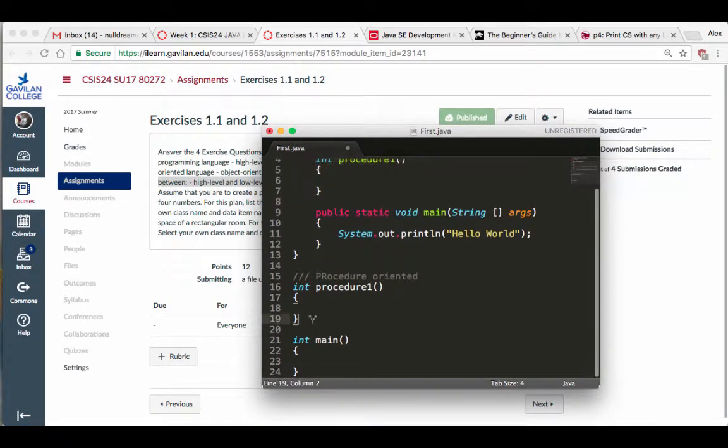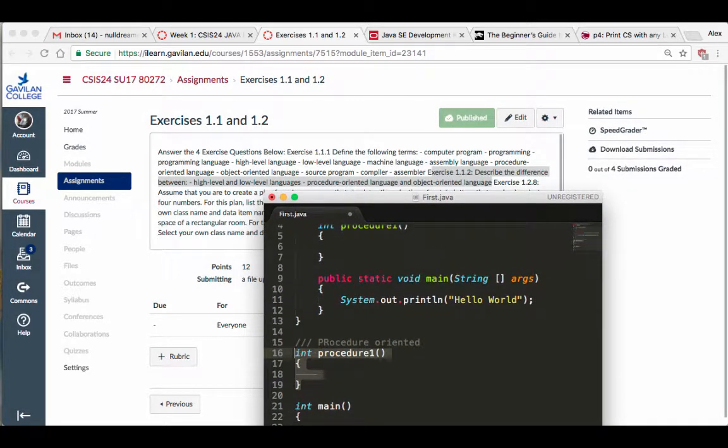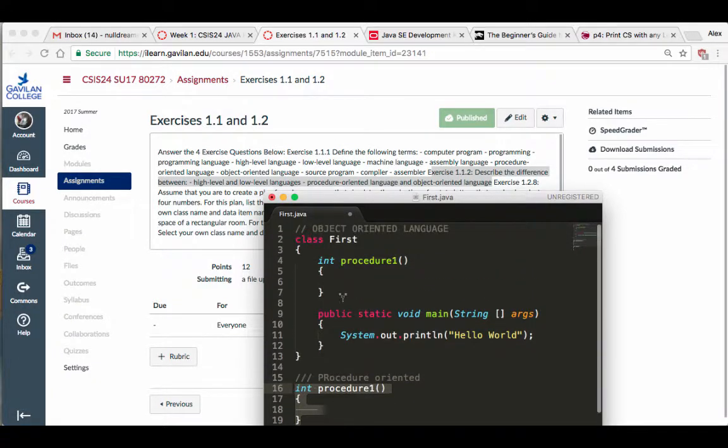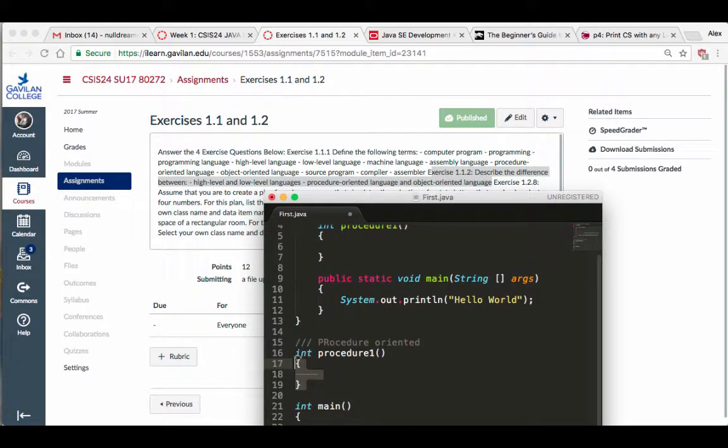If you have procedures that are outside of, you know, this bundle thing called object or a class, that's a procedure-oriented language, right? They like to make it very fancy. If you go online and try to find an explanation for this, good luck, okay? But that's all there is to it. One, you put the procedure inside of the class. The other one, there's no class, okay?